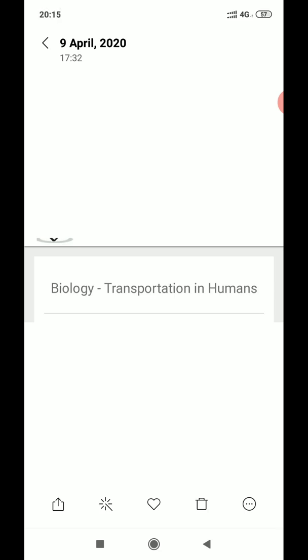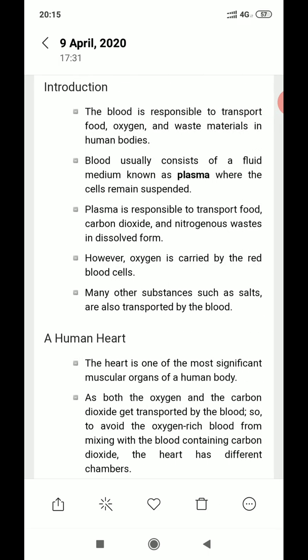So today we will study the human circulatory system. It is the transport system of the human body, which consists of a network that supplies food, water, oxygen and other substances throughout the body. The main parts of the circulatory system are blood, blood vessels, and heart. For blood vessels, I will give you a table in the notes in which you can compare all the blood vessels, that is arteries, veins, and capillaries.